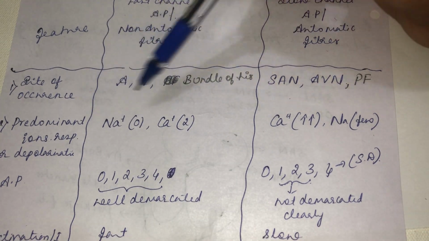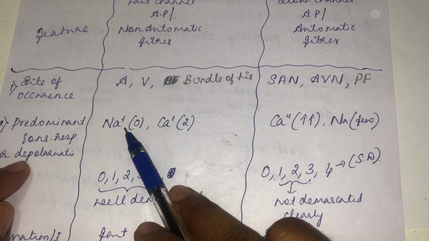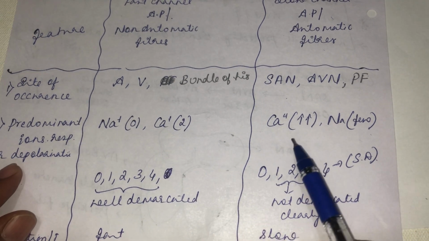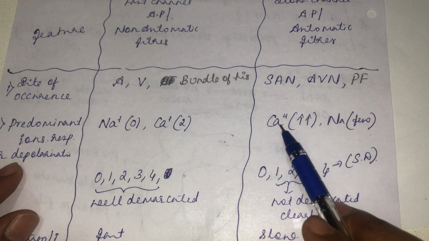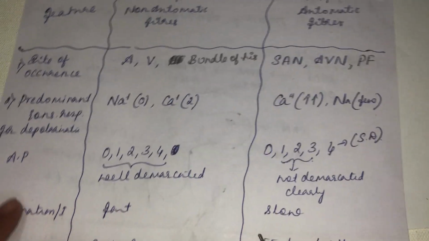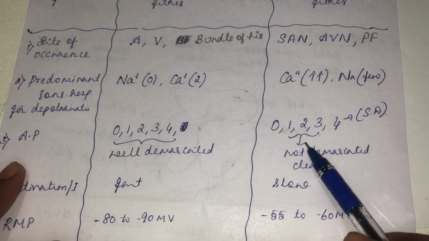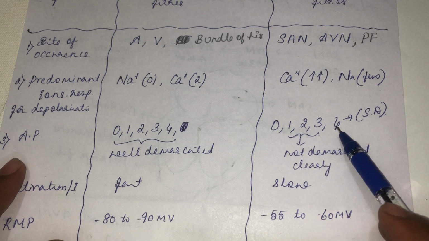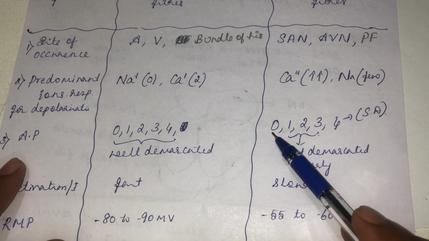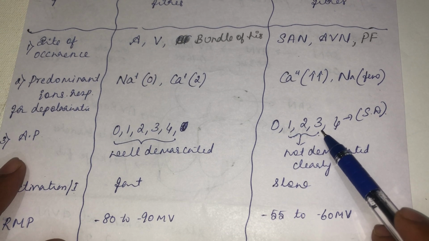The predominant ion responsible for phase 0 depolarization: here it is the opening of fast sodium channels, and calcium is for the plateau phase of depolarization, phase 2. Whereas in the automatic fiber, phase 0 depolarization is due to the opening of the majority of calcium channels and a few sodium channels. Then the action potential is divided into phases 0, 1, 2, 3, 4 and all are well demarcated. Whereas in the automatic fiber, phase 4 is well demarcated, we get it as spontaneous depolarization. Once it reaches the threshold potential, phase 0 depolarization starts, then 1 and 2 are not clearly demarcated, then phase 3 repolarization.